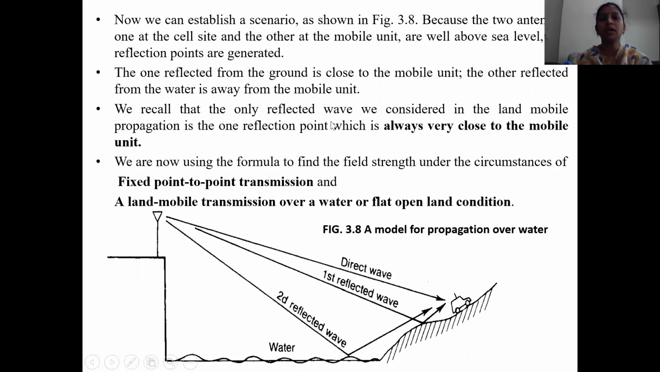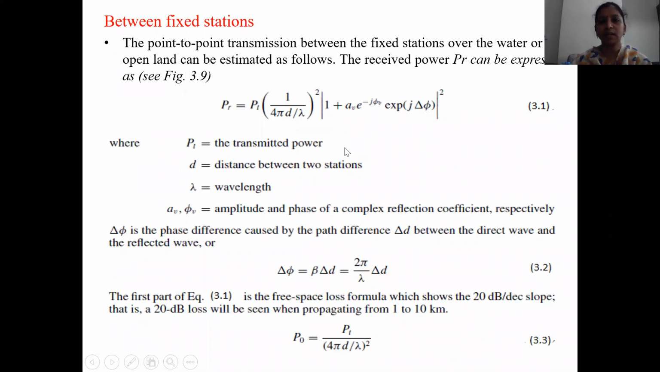We recall that the only reflected wave we considered in land mobile propagation is the one whose reflection point is always very close to the mobile unit, that is the first reflected wave. We are now using the formula to find the field strength under the circumstances of fixed point-to-point transmission and land mobile transmission over water or flat open land. As we have already seen the phase difference between direct and reflected power, the same formula for received power we will apply between fixed stations also. Point-to-point transmission between fixed stations over water or flat open land can be estimated with the formula for the received power, which you can see here.